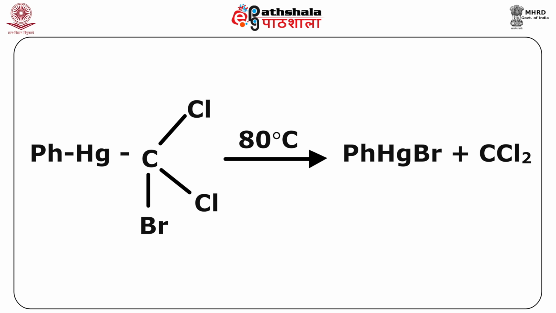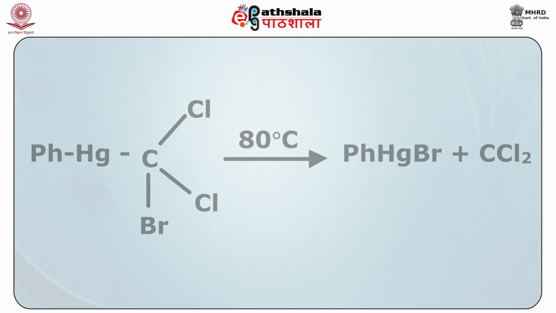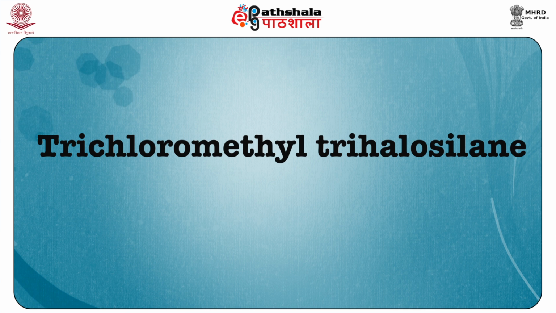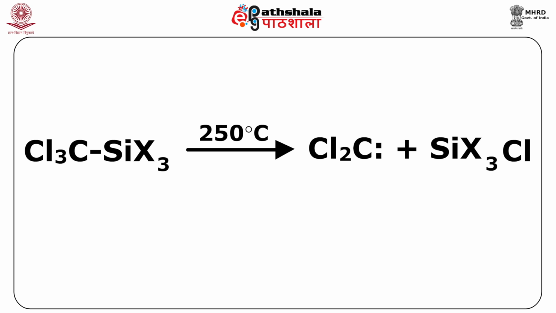pyrolysis, that is pyrolysis or thermolysis, thereby giving you dichlorocarbene and the remaining molecule as PhHgBr. And these mercury halides are covalent and stable at room temperature. Another example is where you can start with trichloromethyl trihalosilane. If these are heated, then also it will lead to the generation of dichlorocarbene along with SiX3Cl. And these methods permit ready formation of carbenes in near neutral media.